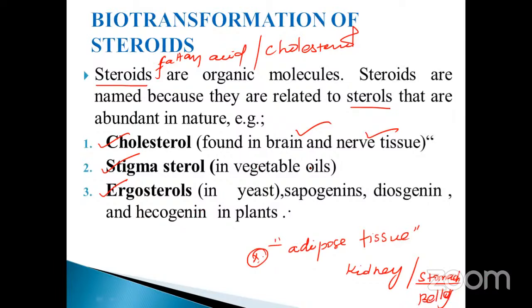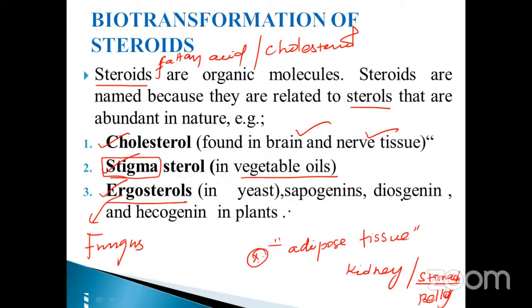So cholesterol is found in brain and nerve tissues, and stigmasterol, stigma being one of the female parts of the flower, is also present in vegetable oils. Ergosterol, ergos is nothing but the fungus. Okay, my dear, fungus. So ergosterol is in yeast,